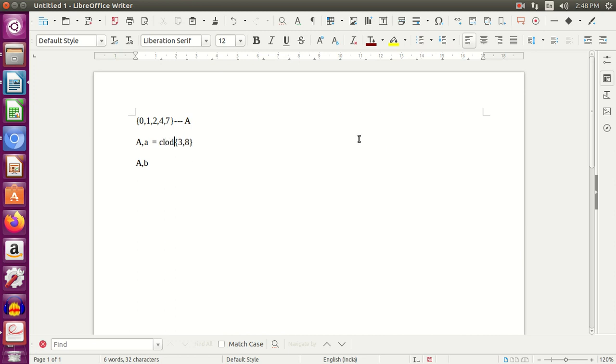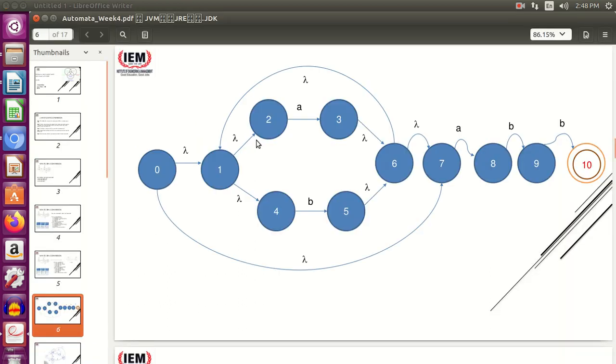So I'm writing the closure of this. If you calculate the closure of 3, 8, you get a very big set, that is 1, 2, 3, 4, 6, 7, 8. How are you getting this? Get back to the diagram.